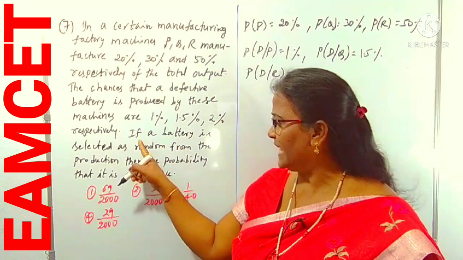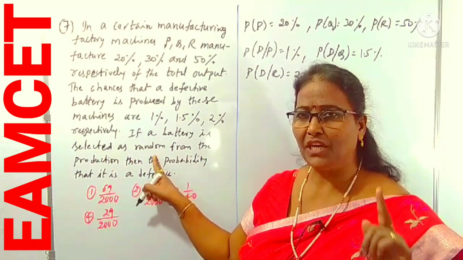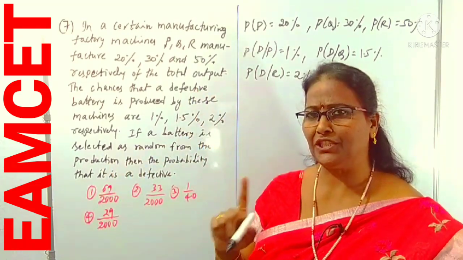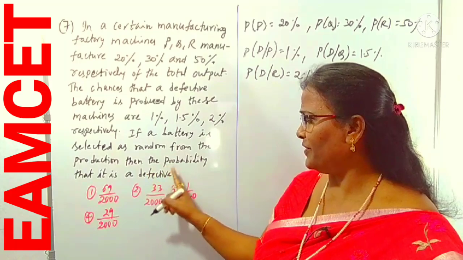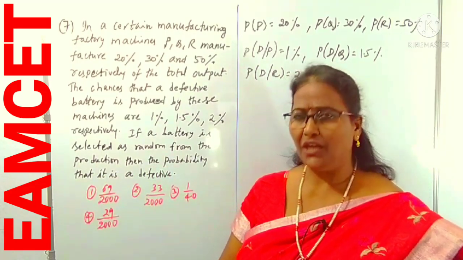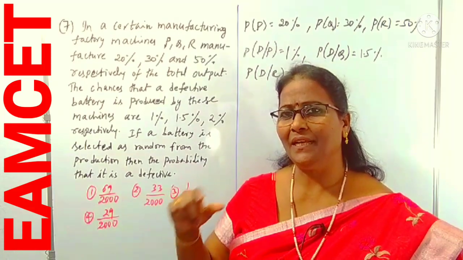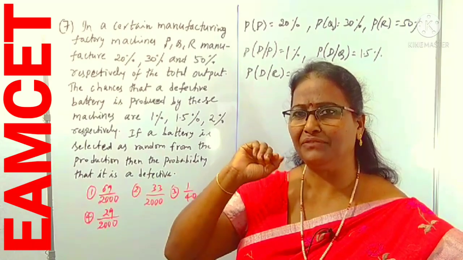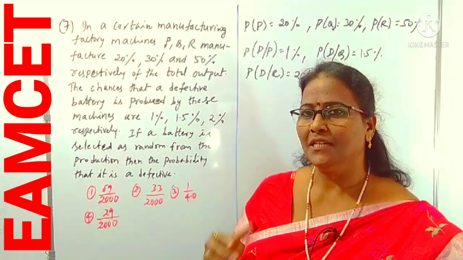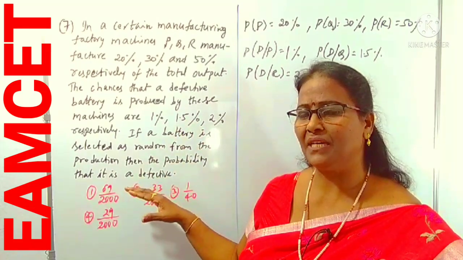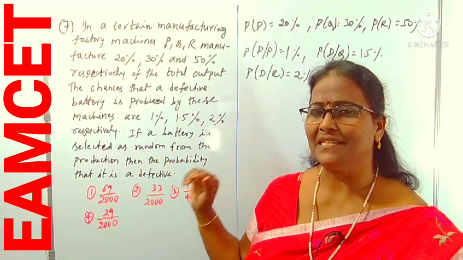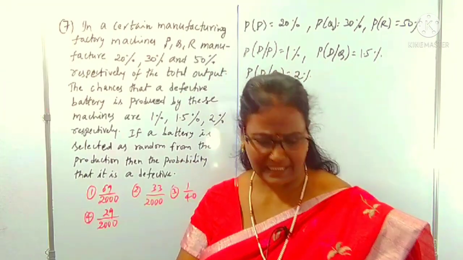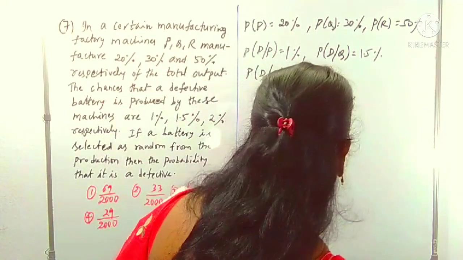Now what is the next sentence? If a battery is selected at random, we have to select one battery at random from the production. From the production we have to select a battery, then the probability that it is defective. So we have to find the probability of a defective. It is not particularly mentioned whether it is defective by machine 1 or machine 2. Means what? The defective item produced by P and what is its percentage, similarly Q and R, what is its percentage? We want it indirectly. Therefore simply we can take the required probability.